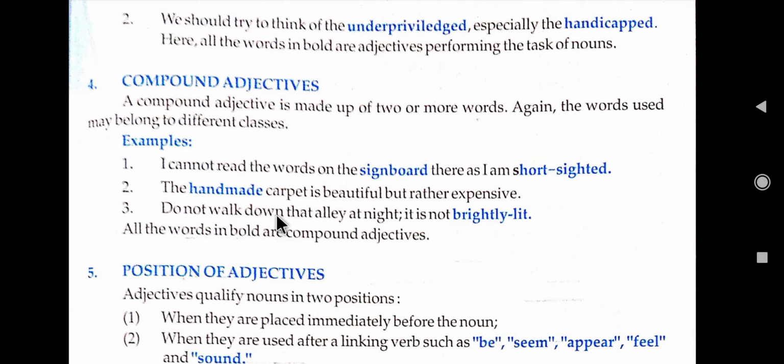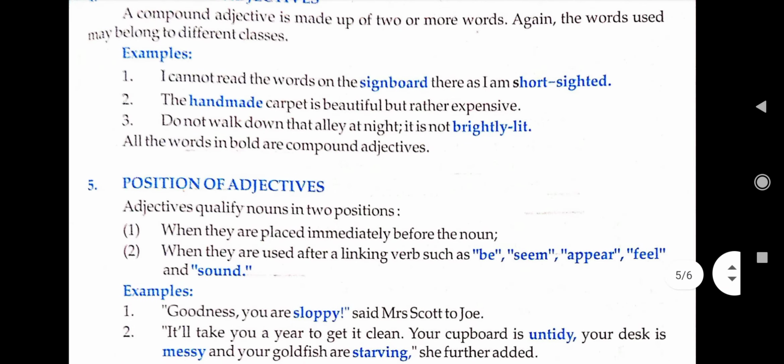Don't walk down that alley at night, it is not brightly lit. So brightly, we know that is an adverb, lit is a verb. So when we combine these two words, it becomes brightly lit and it is known as a compound adjective. All the words in bold are compound adjectives.